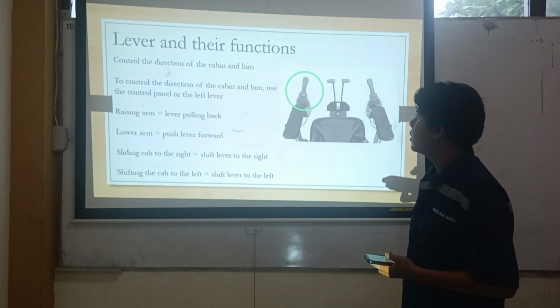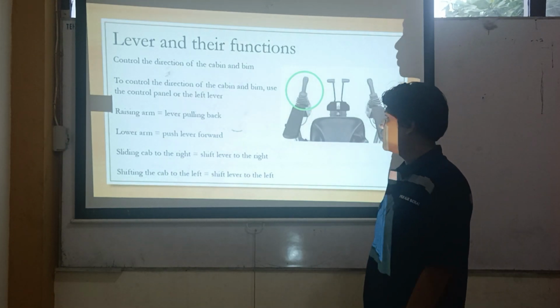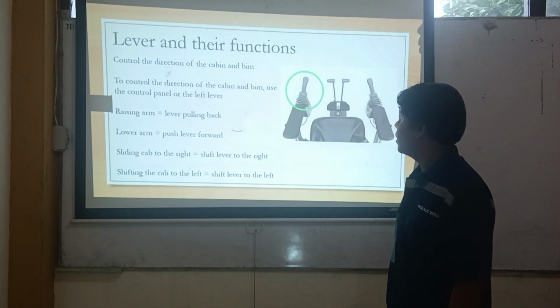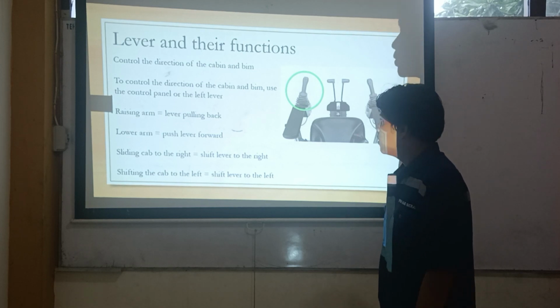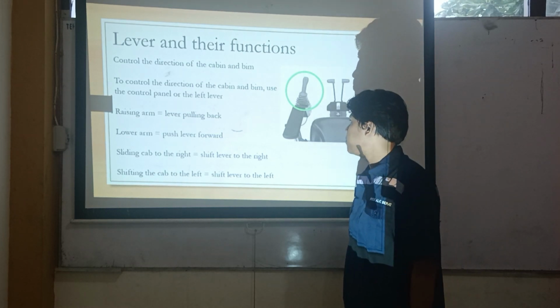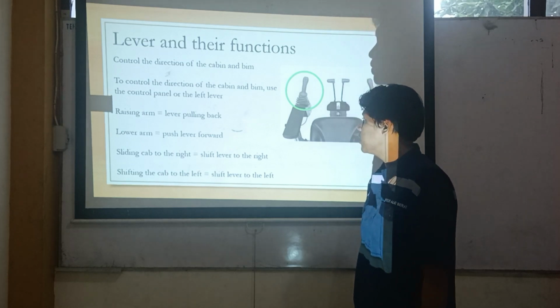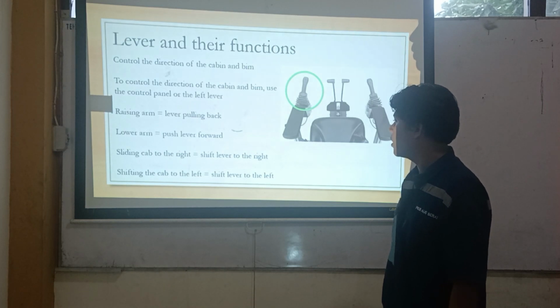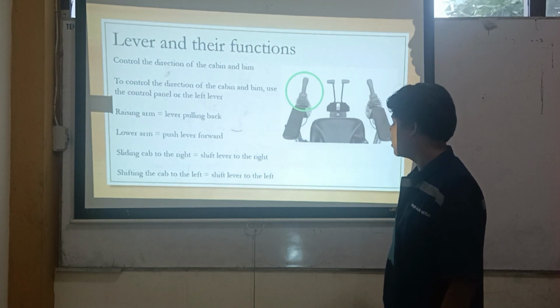Levers and their function. Control the direction of the cabin and arm. To control the direction of the cabin and arm, use the control panel or the left lever. Raising the arm, pull the lever back. Lowering the arm, push the lever forward. Shifting the cabin to the right, shift the lever to the right. Shifting the cabin to the left, shift the lever to the left.